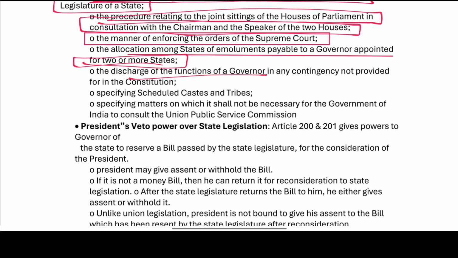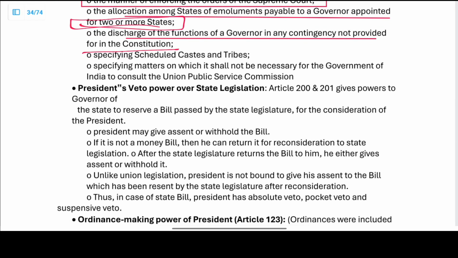Discharge the functions of the governor in contingency not provided for in the constitution. Specifying the scheduled castes and scheduled tribes. Specifying the matters in which it shall not be necessary for the government of India to consult the UPSC.